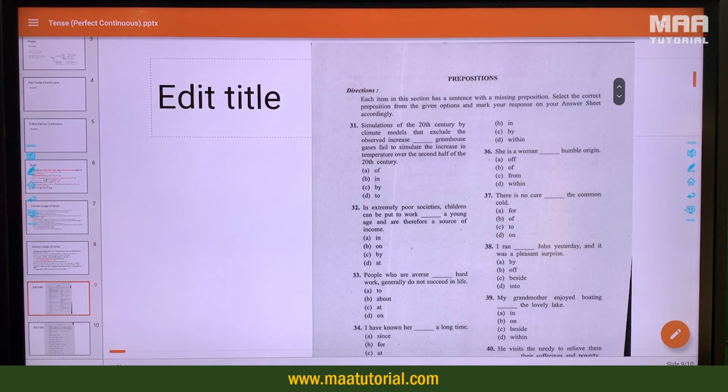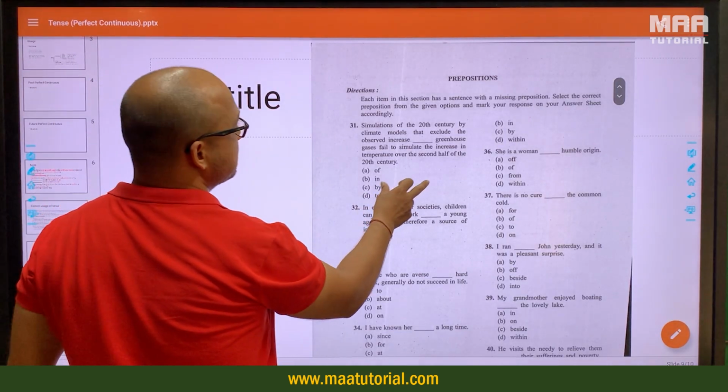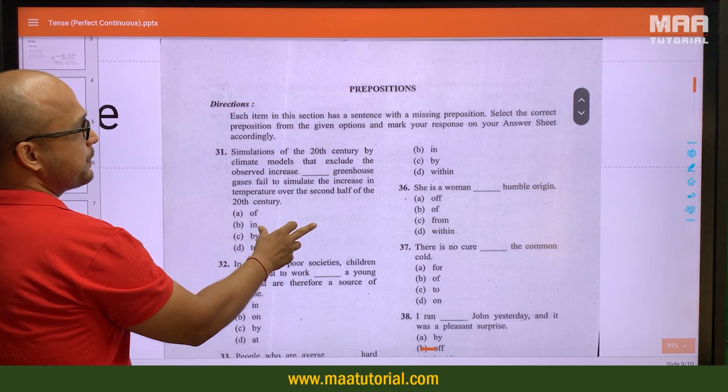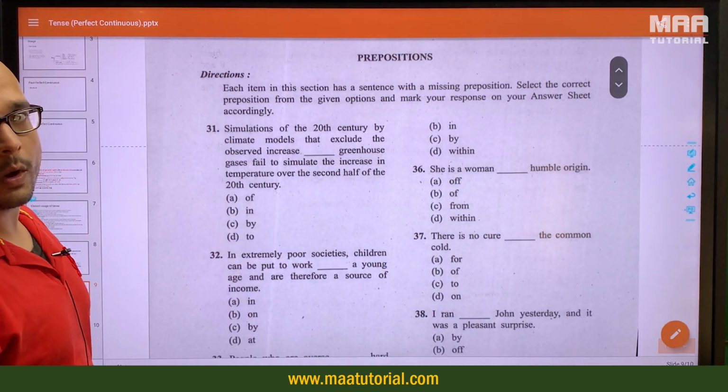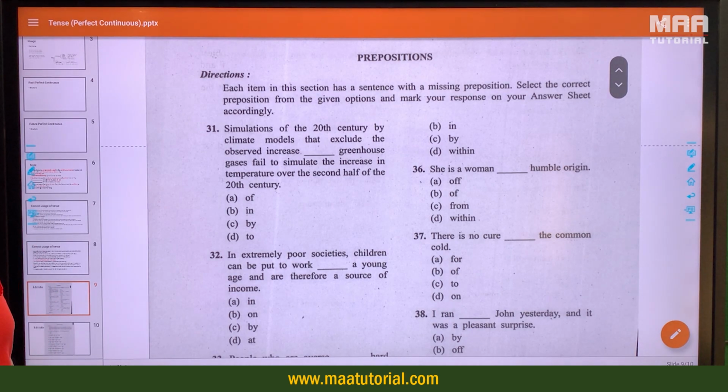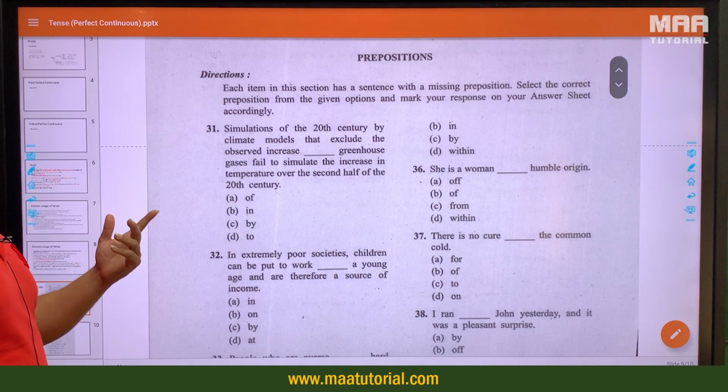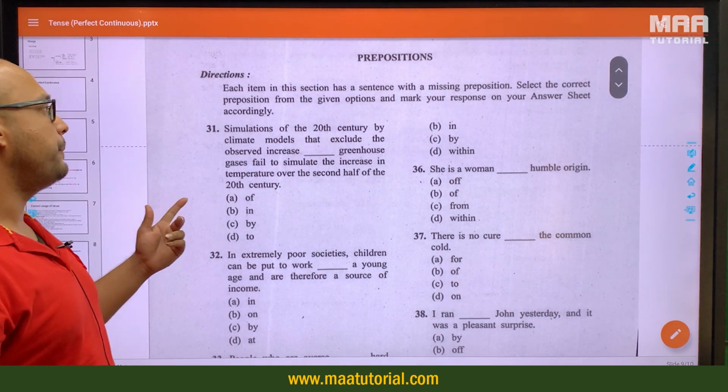Alright, that was that for tenses. Let's finish the paper that we started the last time. There was the paper of 2020. You must remember in 2020 we only had one NDA paper. Both of them were combined because of the pandemic in that year. So these are the prepositions. Fill in the blank for prepositions. This is the grammar part.